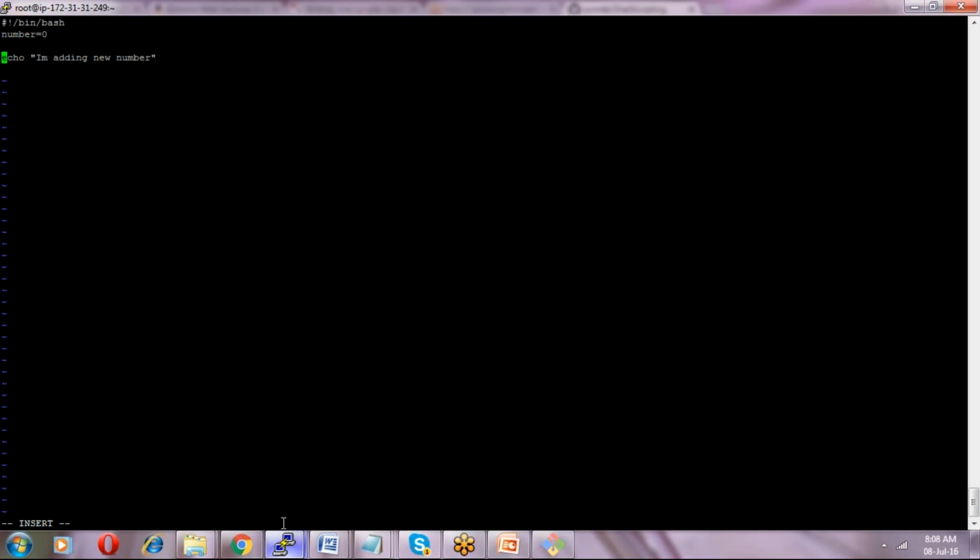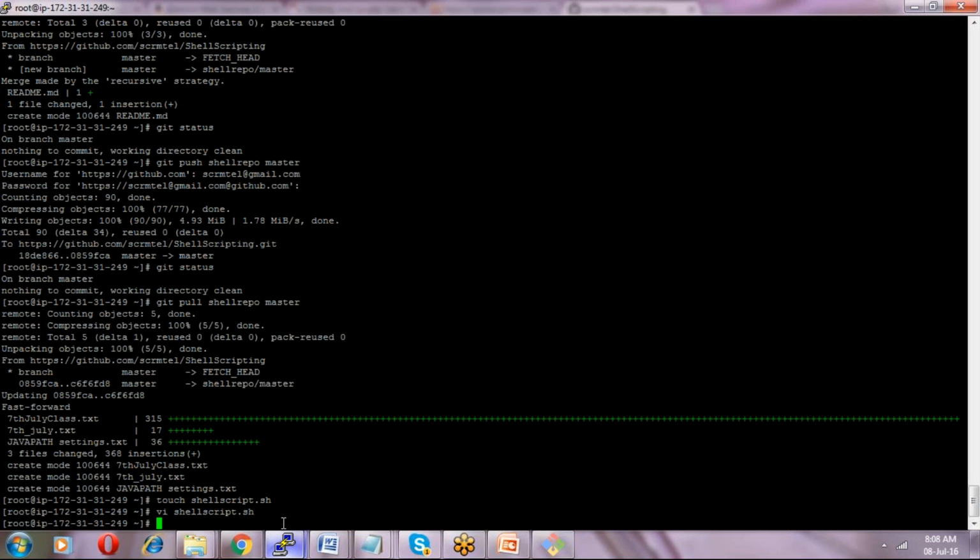This is a function. So I just created one function here. I'm creating one script here, and then git status.